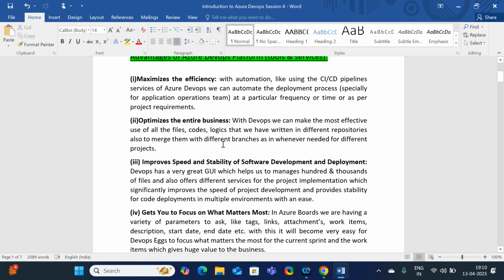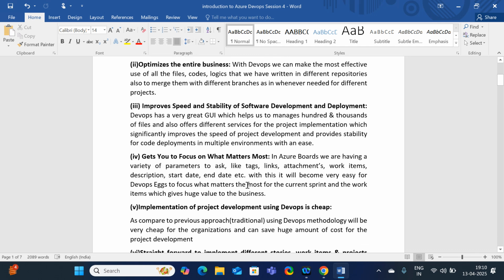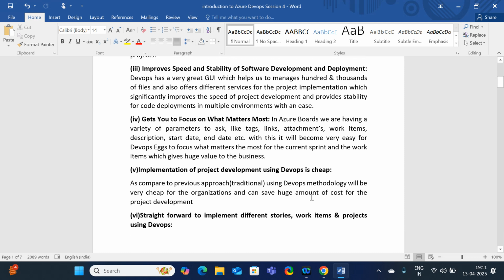It is reliable, it improves the speed, and it improves the scalability of software development and deployment. It lets you focus on what matters most, because if anything is urgent or most important for me, it is going to focus on that only. And implementation of project development using DevOps is cheap.